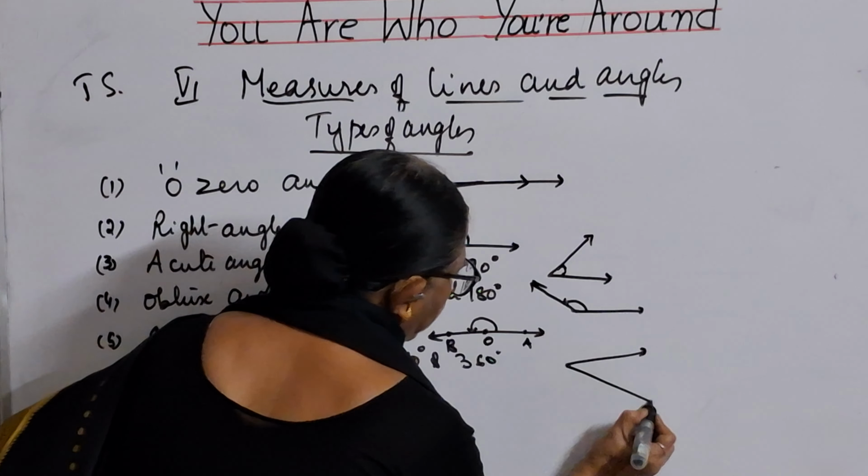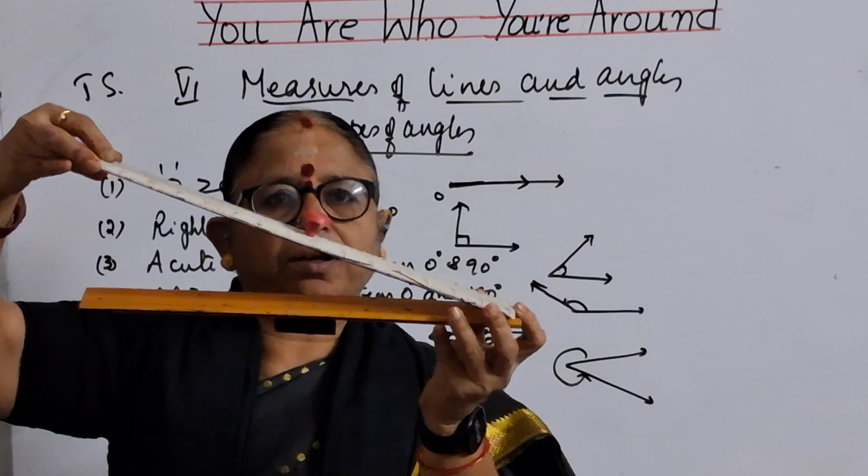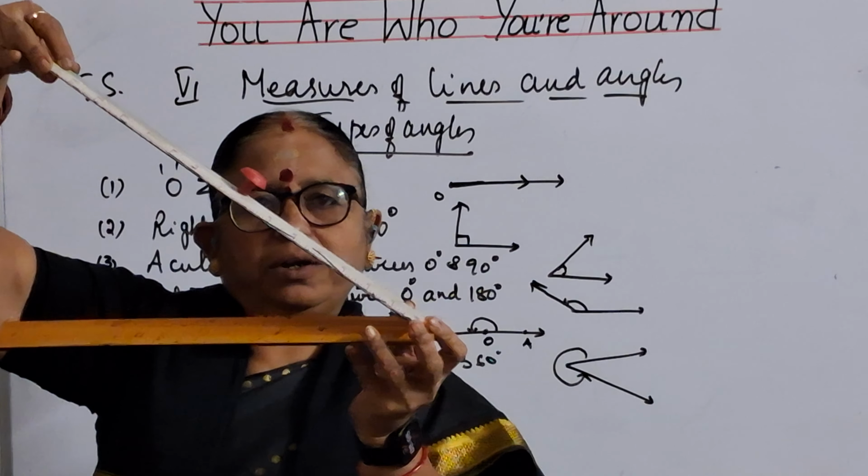So usually when you talk about the angles, I can explain to you in this way. Suppose these are the two rays. This is one ray and this is one ray. It is acute angle, children. All this will come to the acute angle.